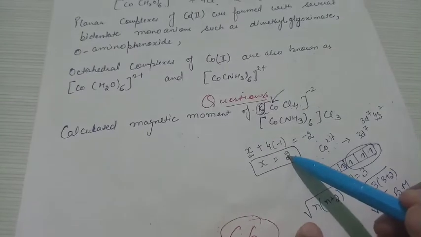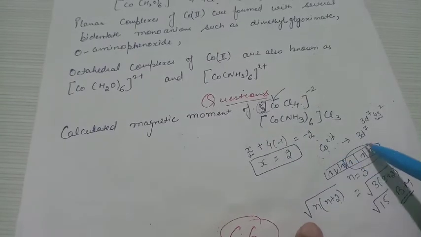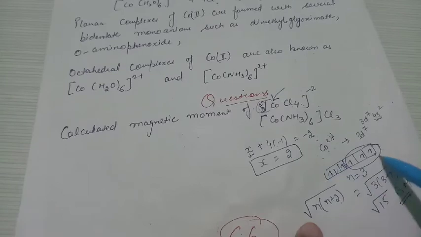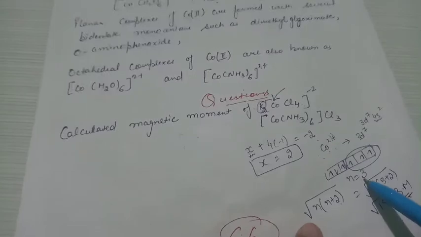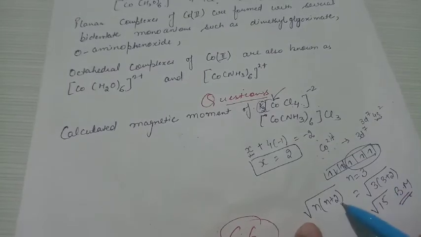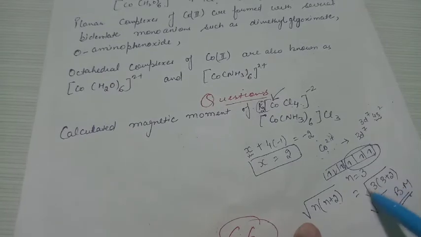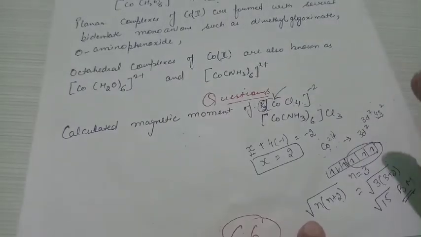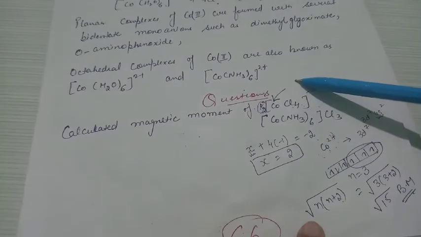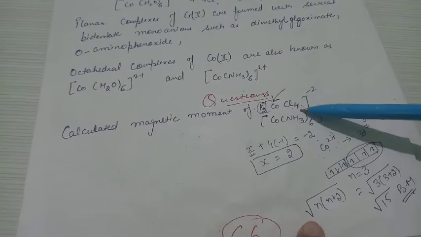Firstly you have to find the oxidation state, then find the electrons, then draw the orbital diagram to find the unpaired electrons, then count the number of unpaired electrons and put it into the n into n plus 2 formula. The higher the value of this square root Bohr magneton, the more paramagnetic the character. In this complex mainly the structural part is important and these kinds of questions are asked only. Otherwise the rest of the topic is not that important. Thank you.